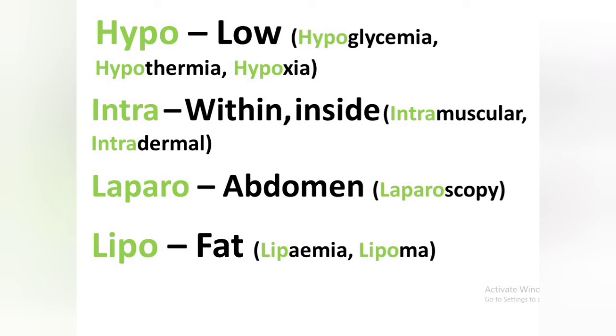Another prefix is lipo, which represents fat. An example is lipemia. Presence of fat in the blood is known as lipemia. Another term is lipoma. The lump or tumor present in our body which is made up of fat is known as lipoma.